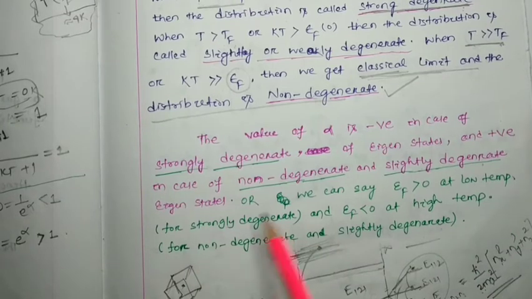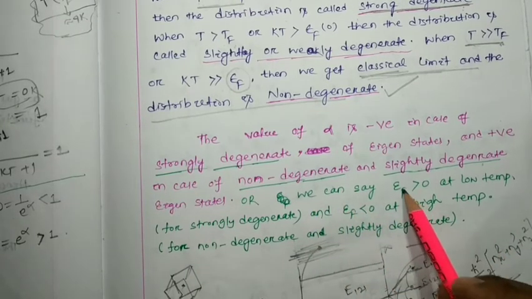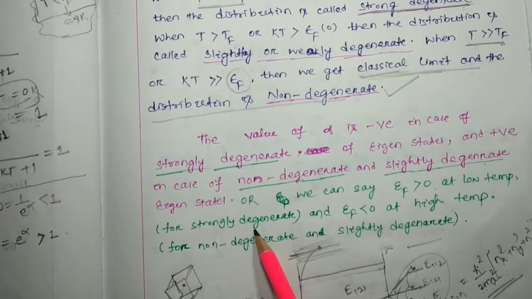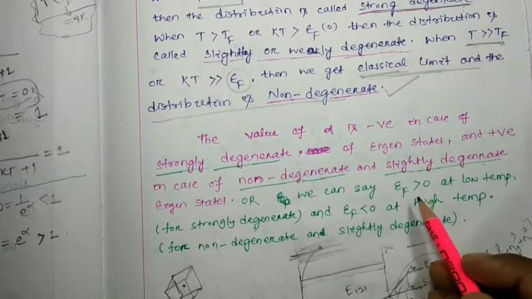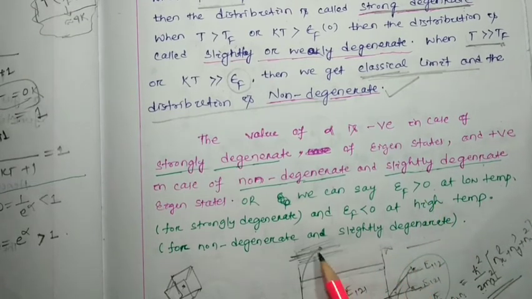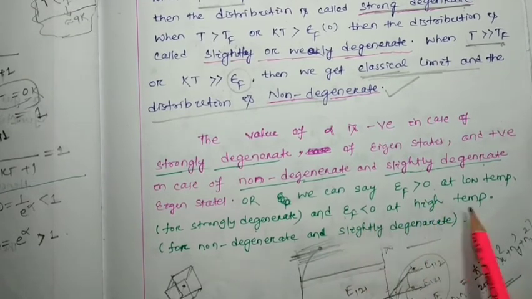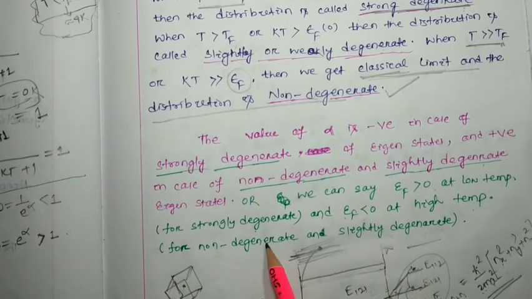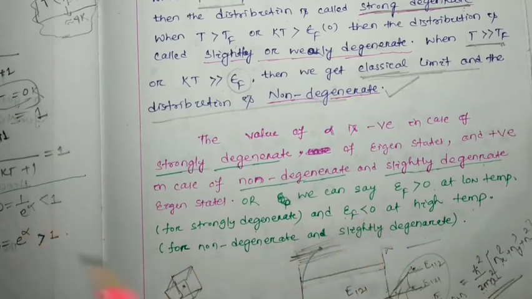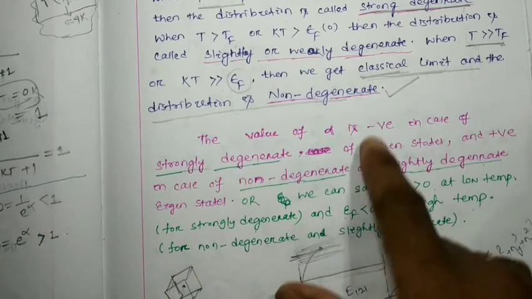Or we can say epsilon F is greater than 0 at low temperature for strongly degenerate, and epsilon F is less than 0 at high temperature for non-degenerate or slightly degenerate case. I am going to explain with mathematical formulas.